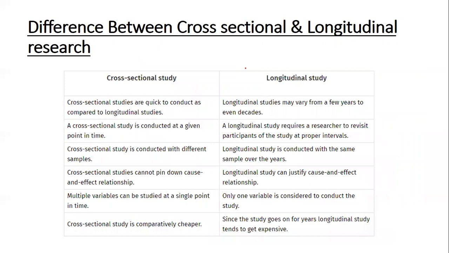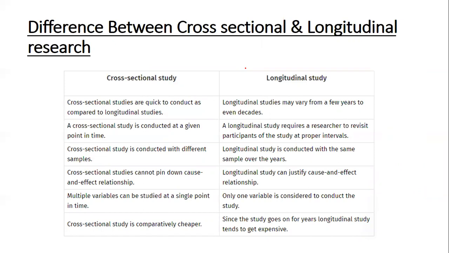When we say cross-sectional, it means it is quick to conduct as compared to longitudinal. So if you want a lesser span of time and do a comparison, we will go with cross-sectional. But if you have the time, or you want a longitudinal approach to your study, you can go with longitudinal studies.